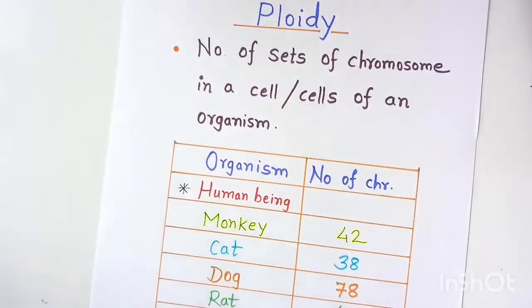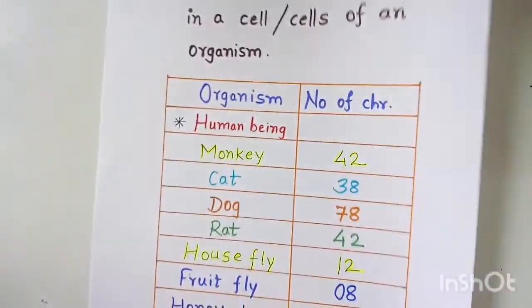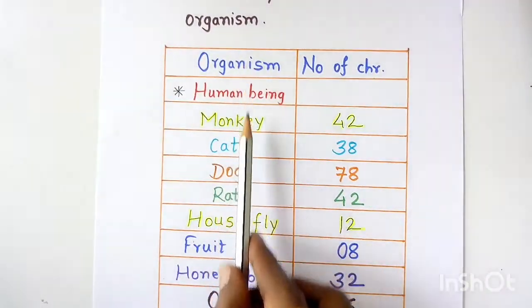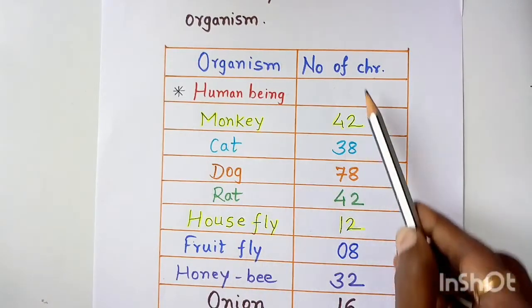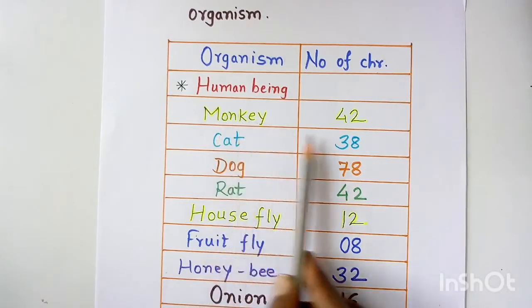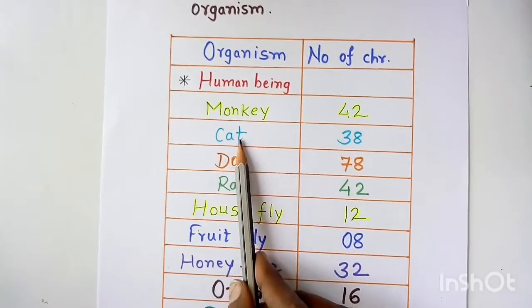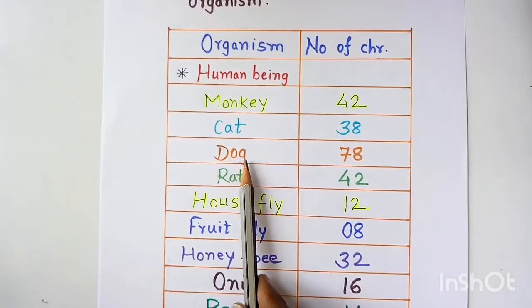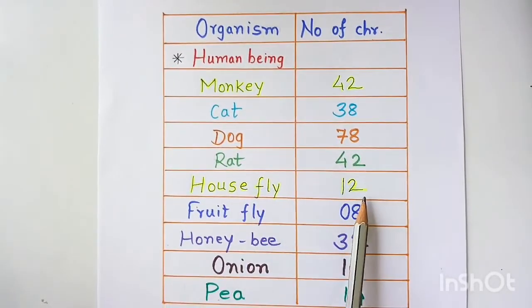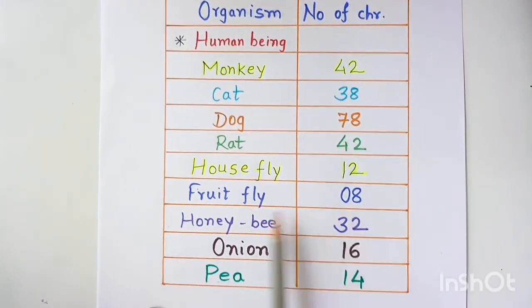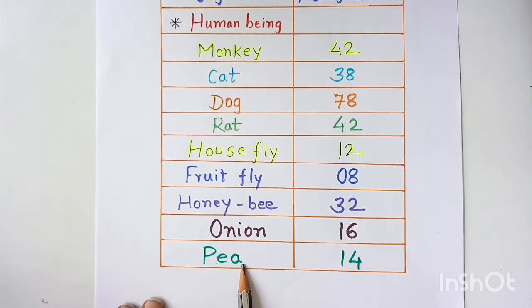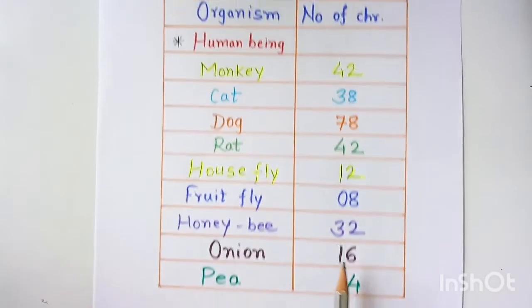These are a few examples of organisms which show the number of chromosomes. This side represents the organisms, and this is the number of chromosomes. Monkey has 42 chromosomes, cat 38, dog 78, rat 42, housefly 12, fruit fly 8, honeybees 32, onion 16 and pea has 14 chromosomes.